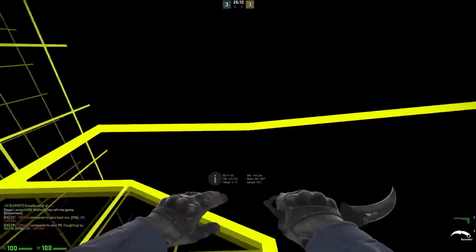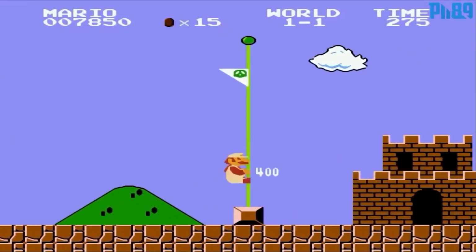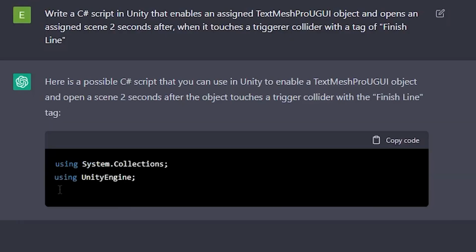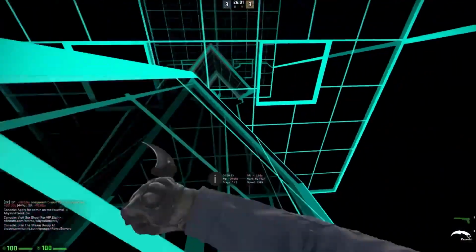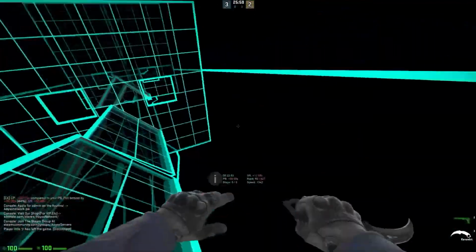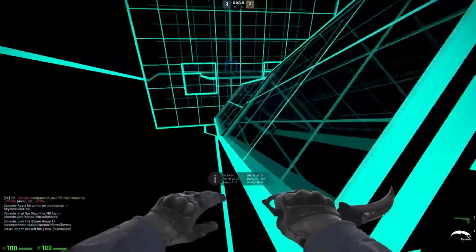And as the final thing, I needed to add a level system that opens the next level when I finish the current level. Again, I used ChatGPT to write the script for the system. I added a level complete text that shows up when the level is complete. It kinda looks bad, like the rest of the game, but it does work. So let's test the game and see if everything works.